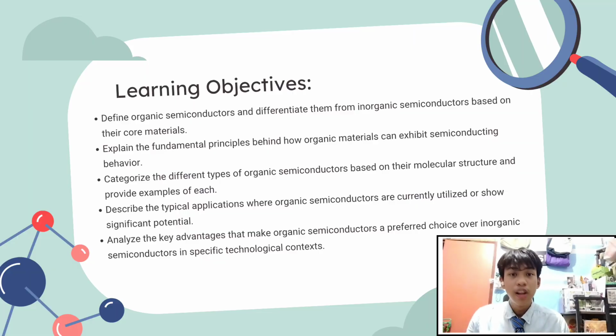In this lesson, the learning objectives are: define organic semiconductors and differentiate them from inorganic semiconductors based on their core materials. Explain the fundamental principle behind how organic materials can exhibit semiconducting behavior. Categorize the different types of organic semiconductors based on their molecular structure and provide examples of each.